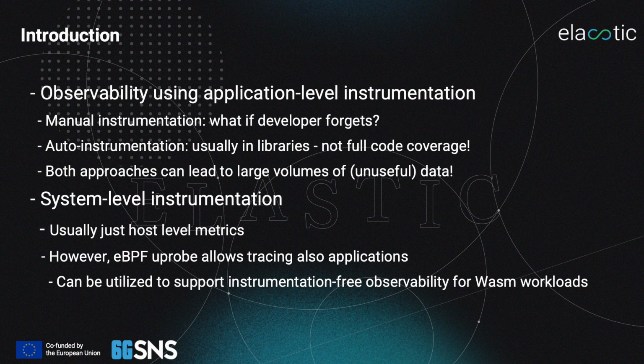One way is manual instrumentation, where the developer needs to add tracing calls to the application source code. The problem is that there might be missing code instrumentation if the developer forgets. The other approach is auto-instrumentation, which is usually instrumentation in a library, so it cannot guarantee full code coverage. Also, both approaches can lead to large volumes of unuseful data.